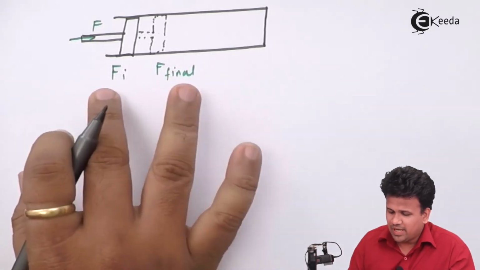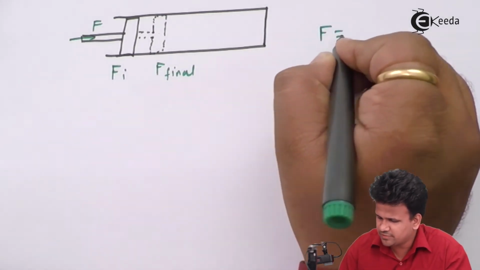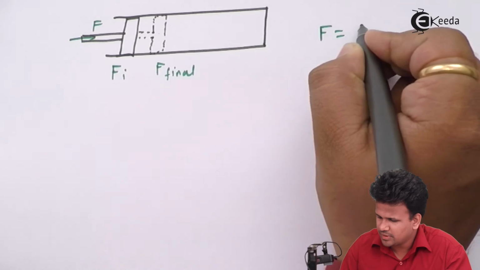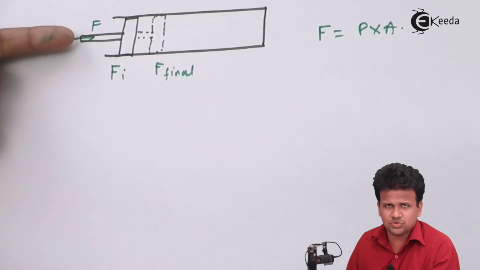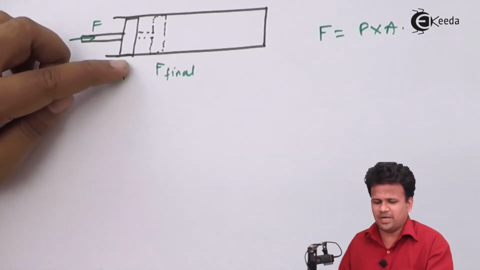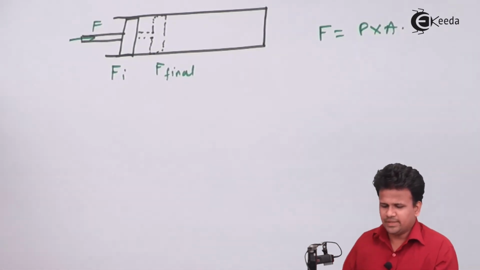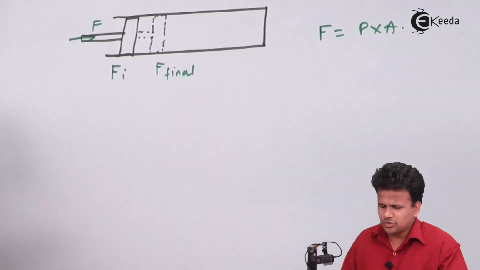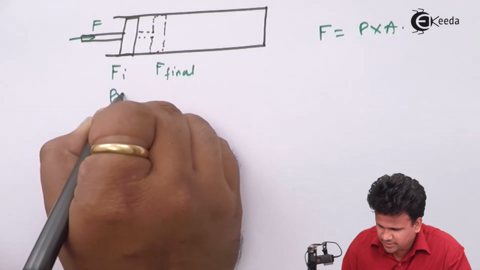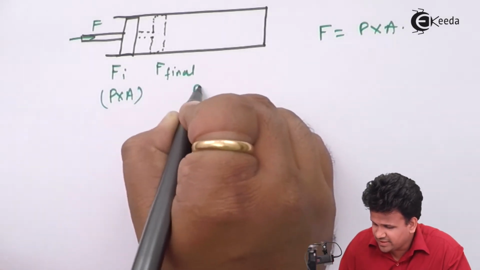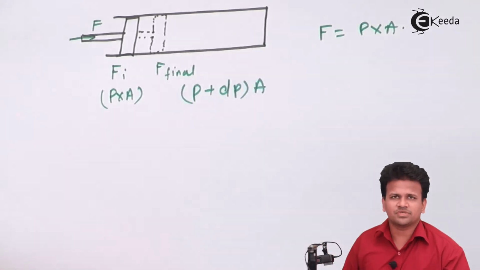Now we know this force F is equal to pressure into area. Why is it pressure into area? We are applying a force towards the right, but that is spread over this entire top cylinder of the piston, and in doing so it is converting into pressure. So over here the initial force can be written as P into area of cross section, but the final force is (P plus dP) into area of cross section.